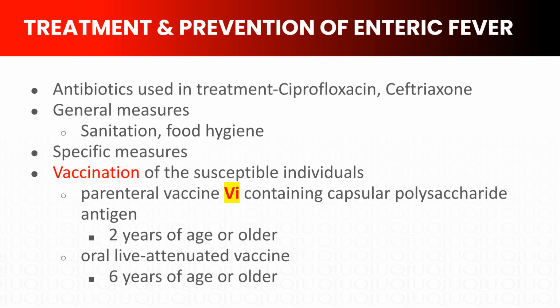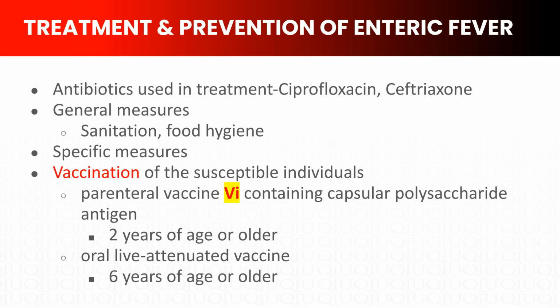For prevention, we use both general and specific measures. General measures include improved sanitation and food hygiene. The classic teaching is to boil it, cook it, peel it, or forget it when traveling to endemic areas. For specific prevention, we have vaccines.